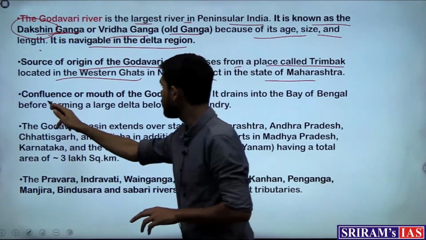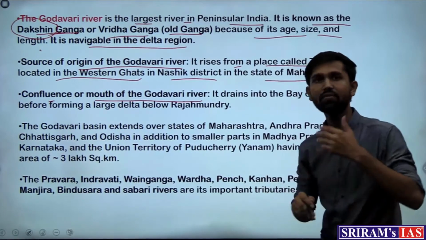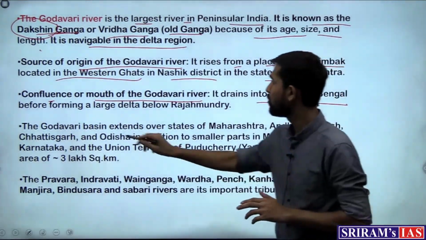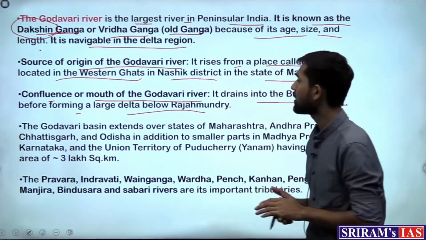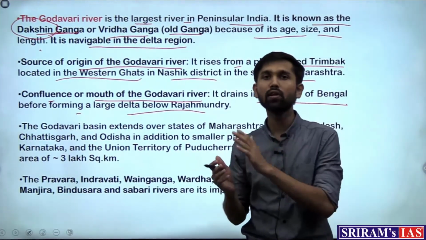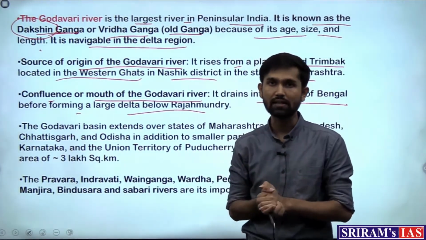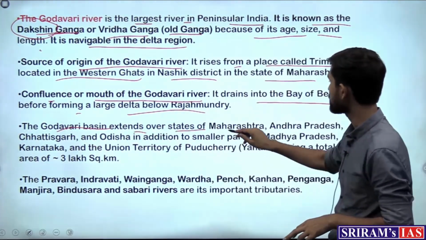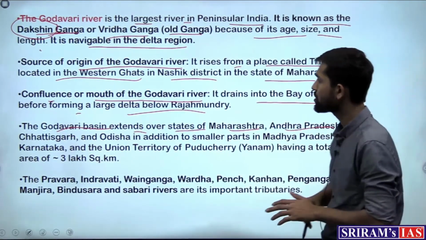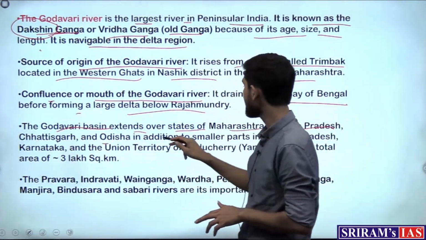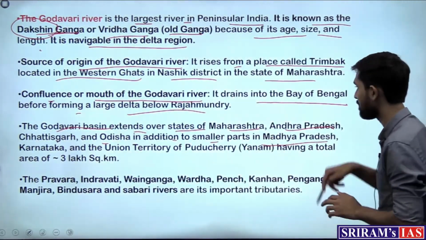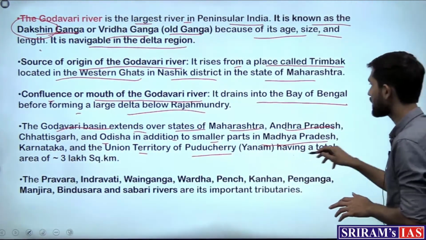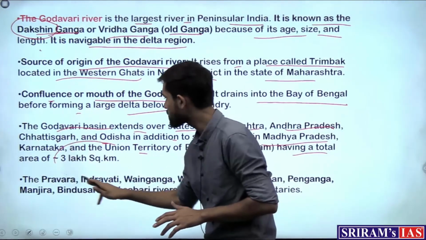And the confluence or mouth of the Godavari river, where does it drain? It drains in the Bay of Bengal before forming a large delta below Rajamundri, which means that before draining it forms a large delta. And the Godavari basin extends over states of Maharashtra, Andhra Pradesh, Chhattisgarh, Odisha, in addition to smaller parts in MP, Karnataka and the Union Territory of Puducherry, having a total area of 3 lakh square kilometer.